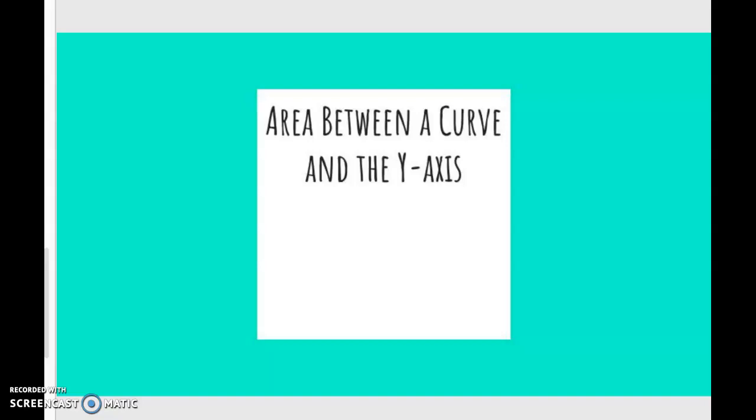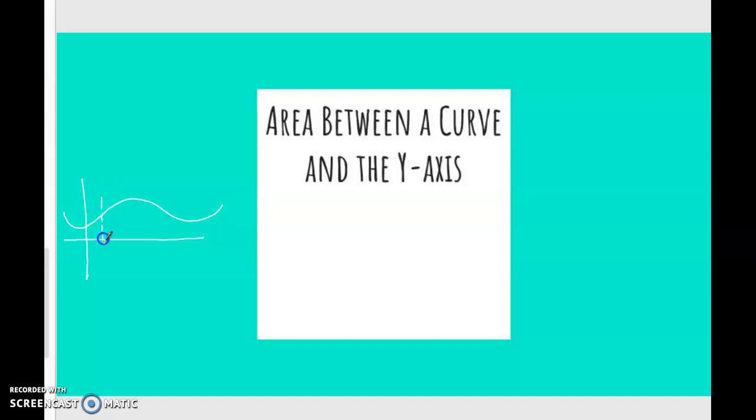Now, if you recall, what we've been doing with integrals so far is calculating the area between some curve, for example a sine curve or a cosine curve, and the x-axis between two vertical lines.